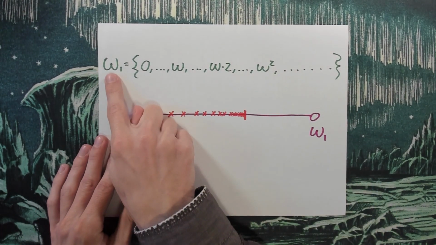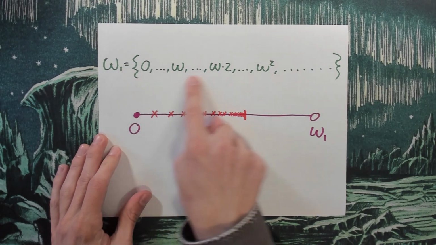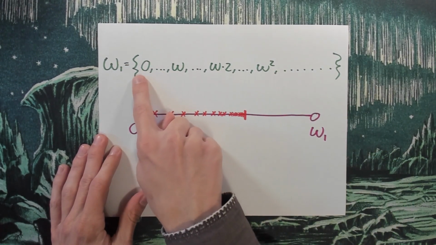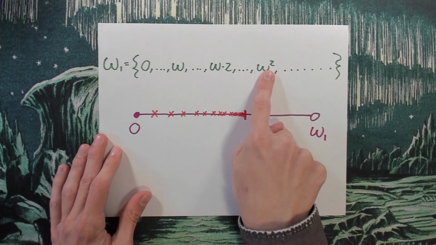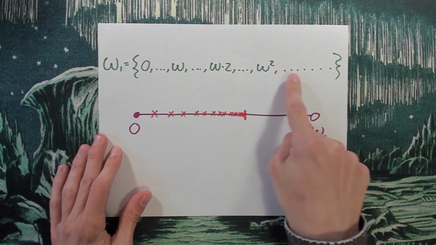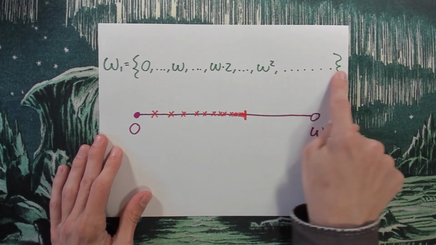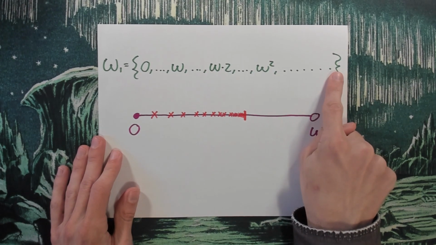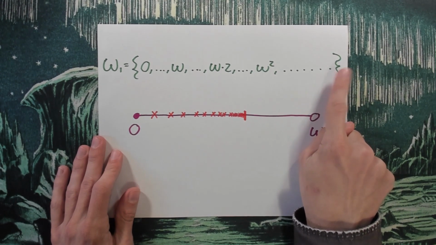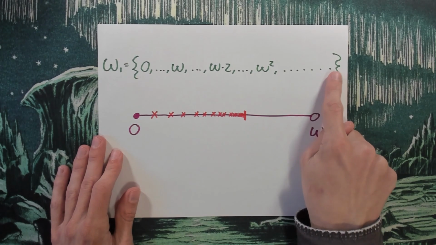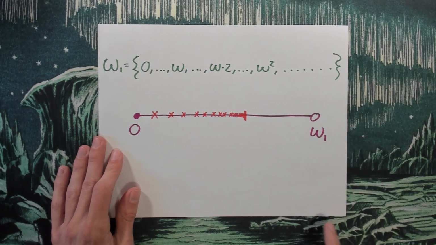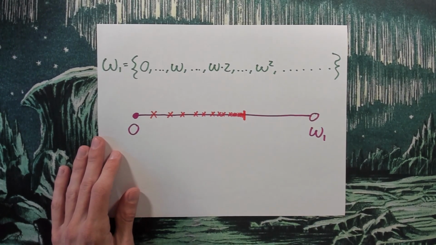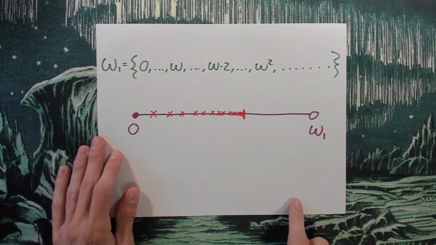So omega 1 is going to be the set of all the countable ordinals. So you see it's got 0 in there, omega in there, it'll have omega times 2, it'll have omega squared. Of course, omega squared is going to come after omega times 2. And it goes on forever, and by forever I mean a very abstract forever that you cannot explain. It goes on forever, okay, in an interesting way that defies an attempt to define this recursively.